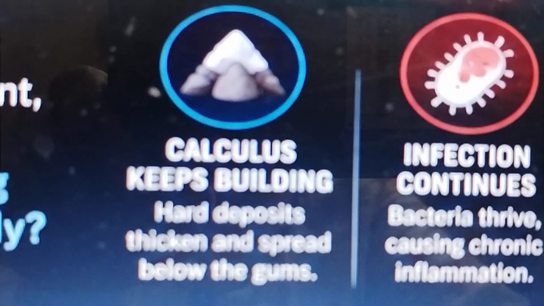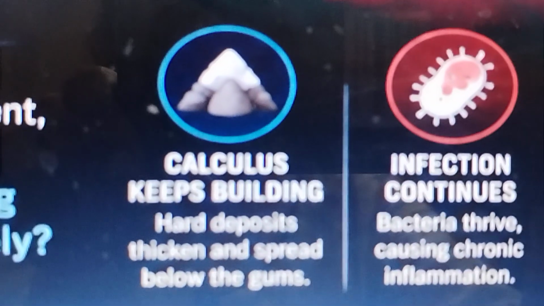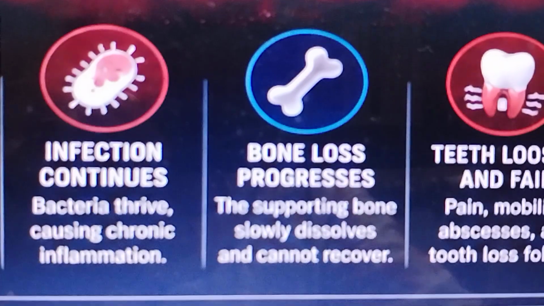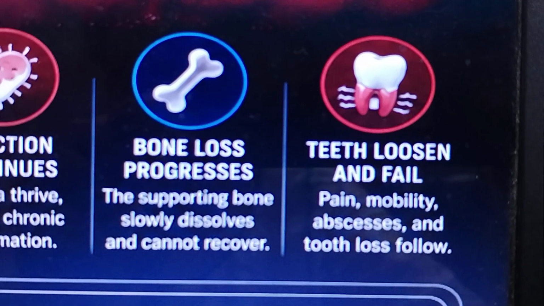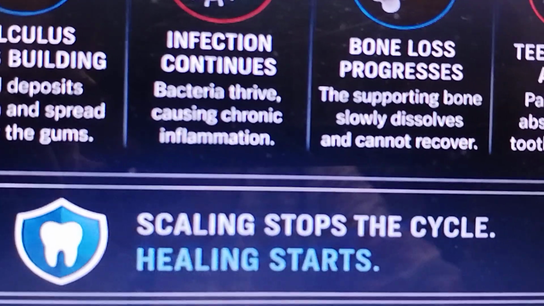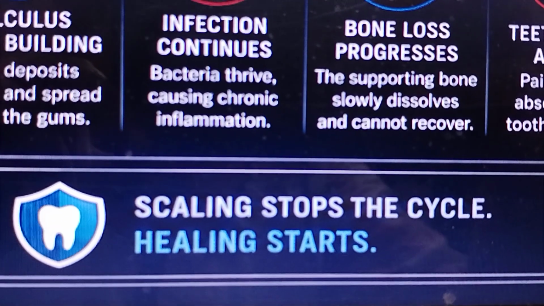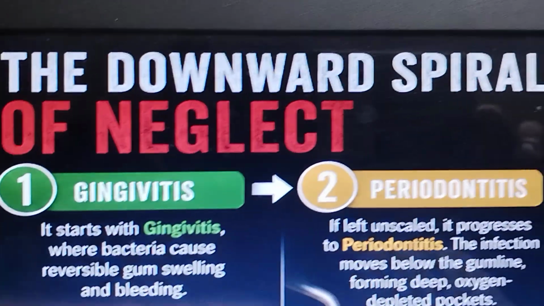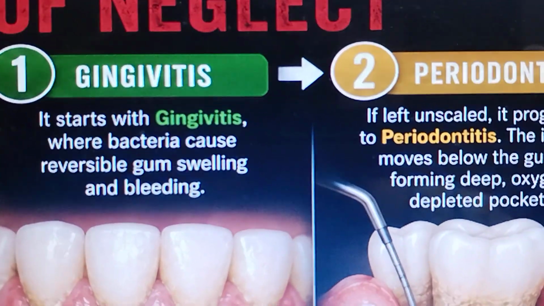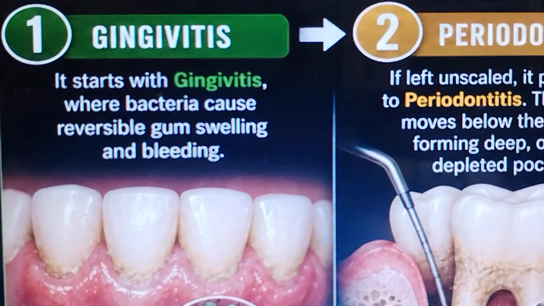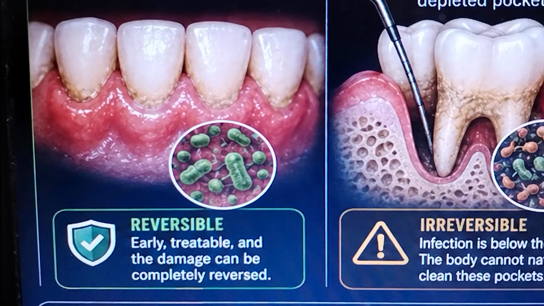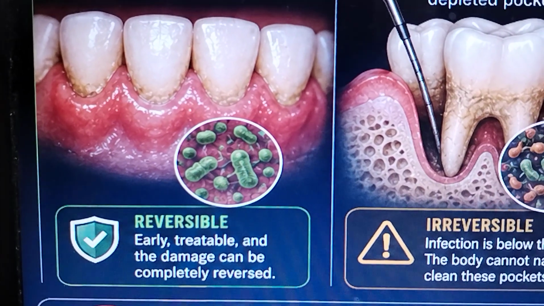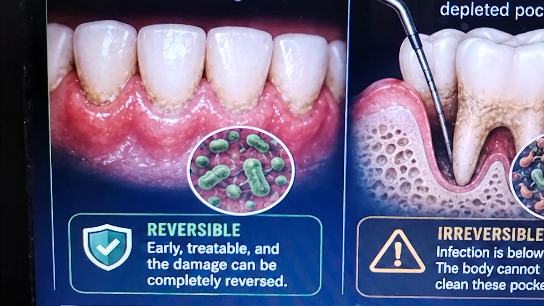Now, calculus keeps building, a hard deposit thickening and spreading below the gum line. Infection continues, bone loss progresses, and then the teeth loosen and fail. So scaling stops the cycle and healing starts. The downward spiral of neglect. It starts with gingivitis, where bacteria cause reversible gum swelling and bleeding. Reversible, early, treatable, and the damage can be reversed.